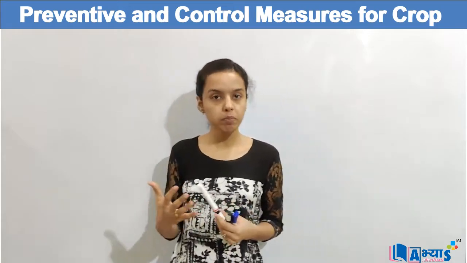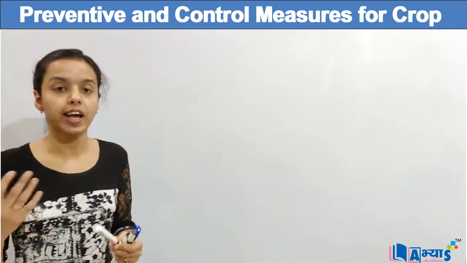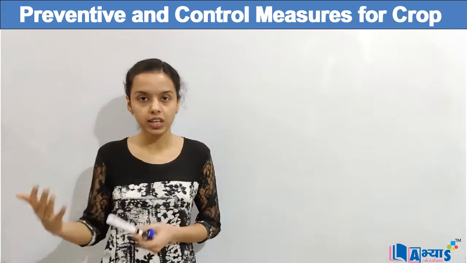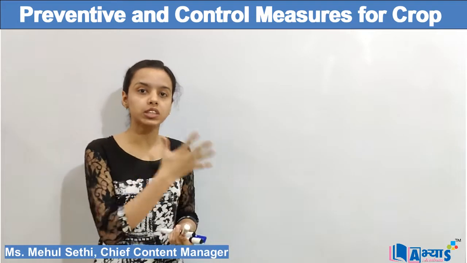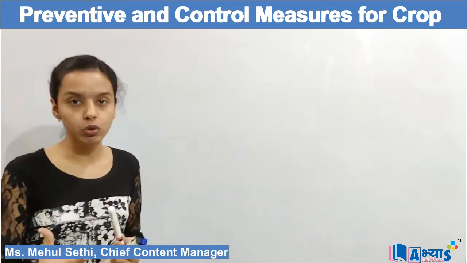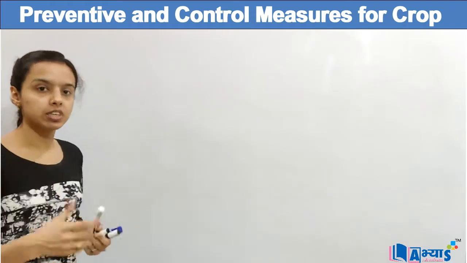preventive or the control measures for the crop. Basically, when the farmer does agriculture, he has to take care of a lot of things so that the crop is of very good quality. Now let us discuss some of the things which could be done to have a very good yield, that means the very good output. So first of all, the first preventive